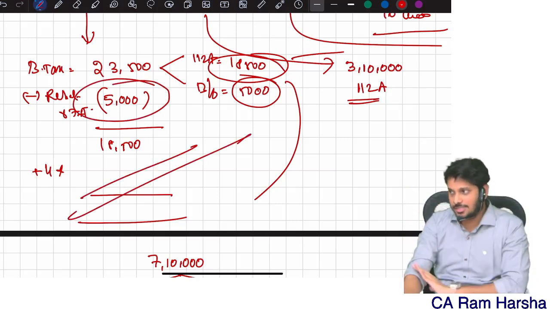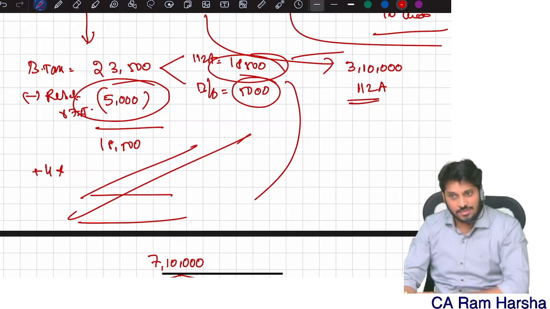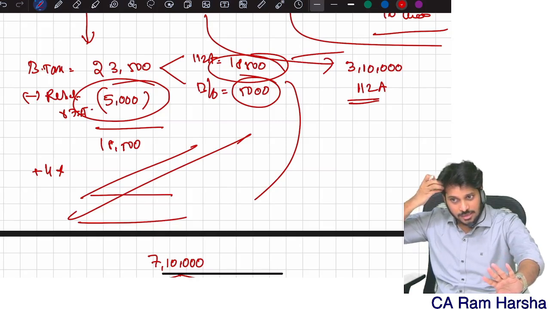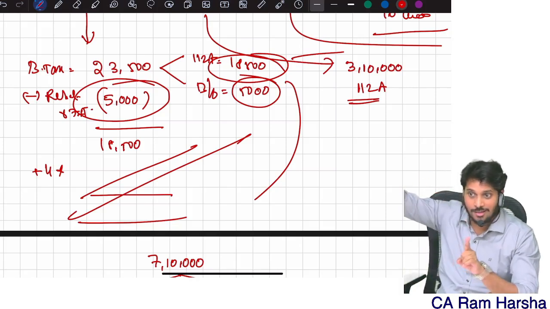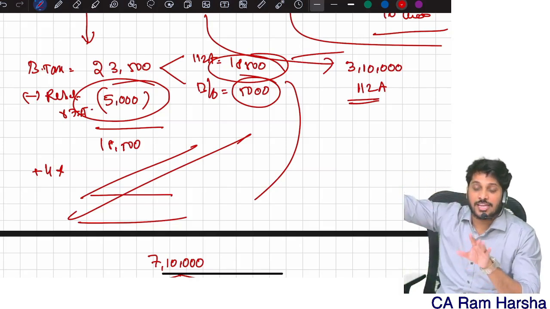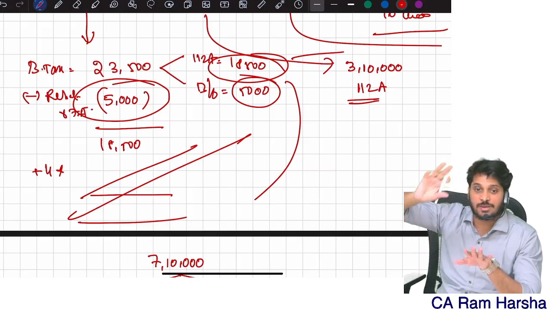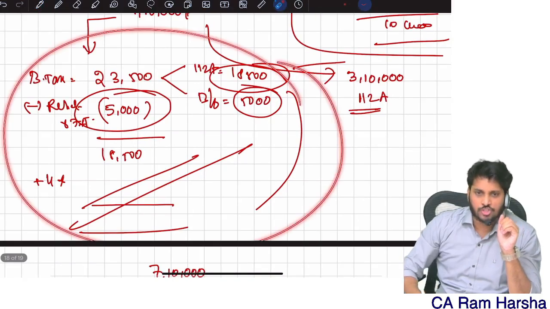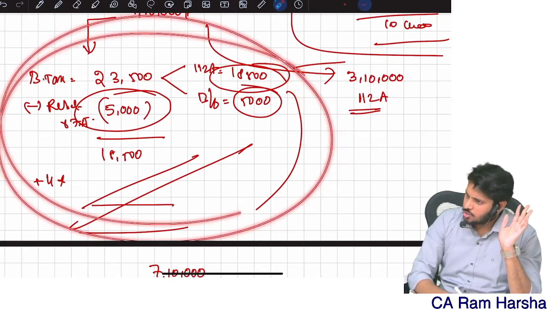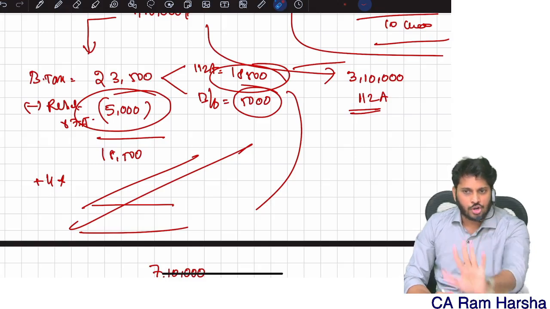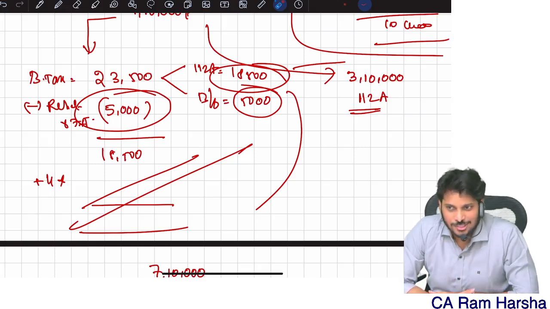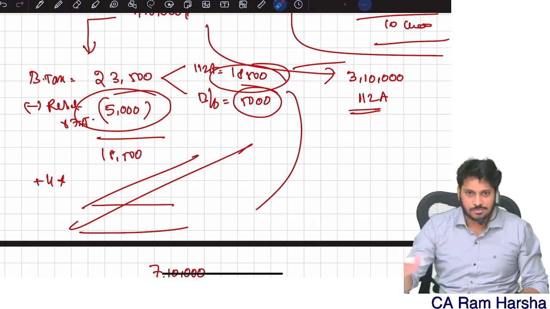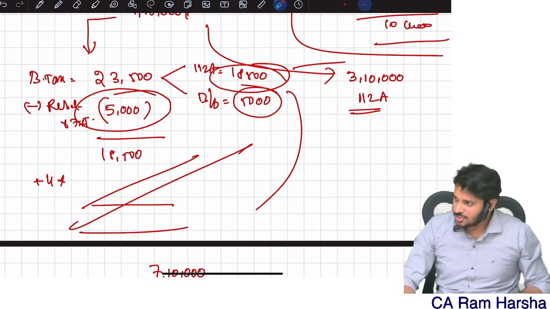Another alternative is to say that total income for 87A rebate purposes means excluding the 112A income. I think this sounds more logical. This particular computation method is more logical. Easy. That's it. You will not find any problems like this. Nowhere will you find these illustrations.